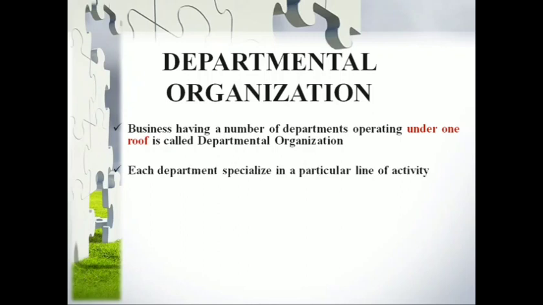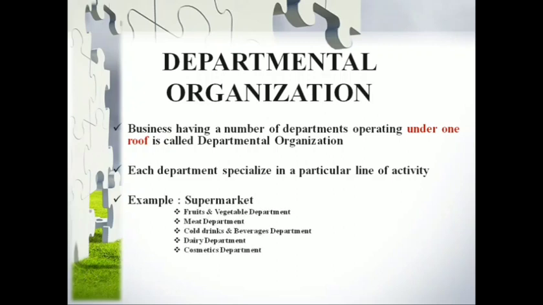Each department will specialize in a particular line of activity.